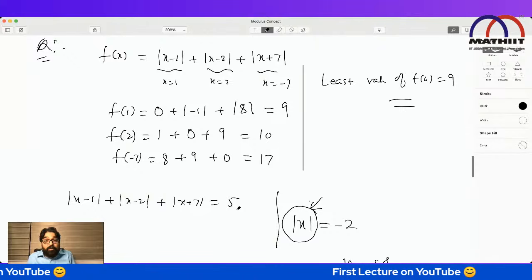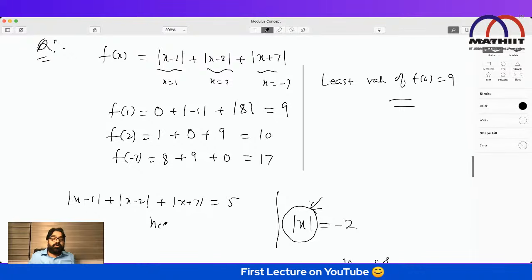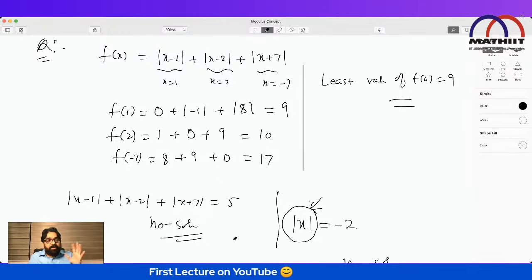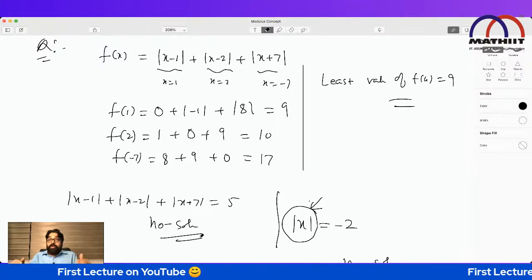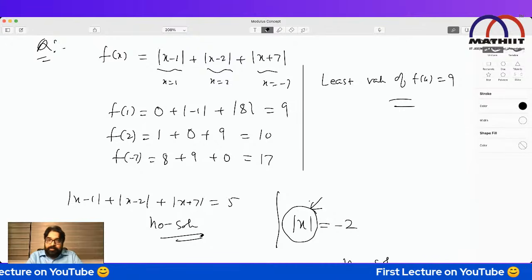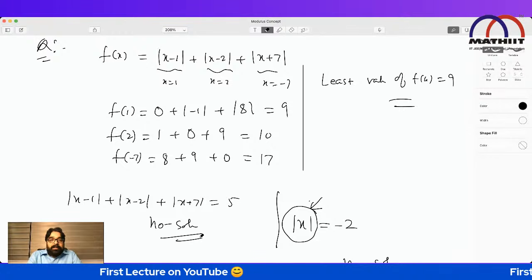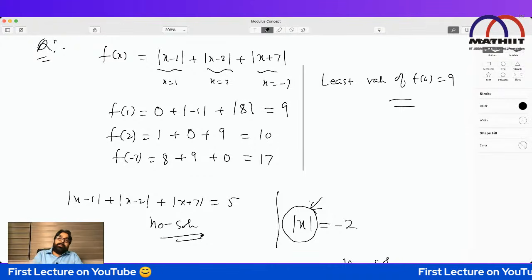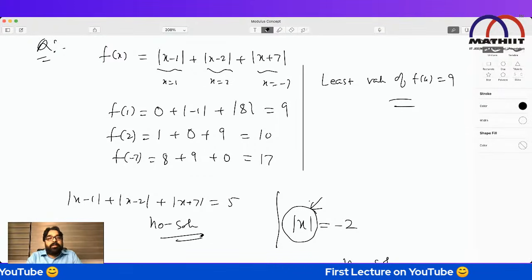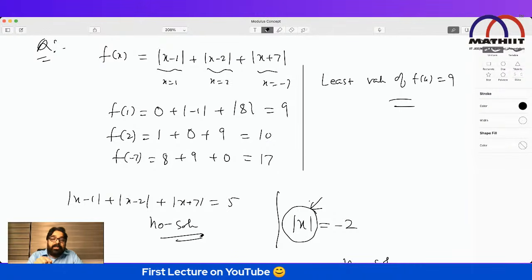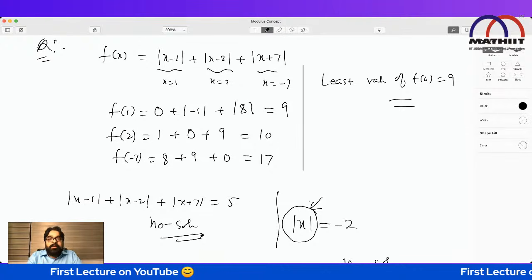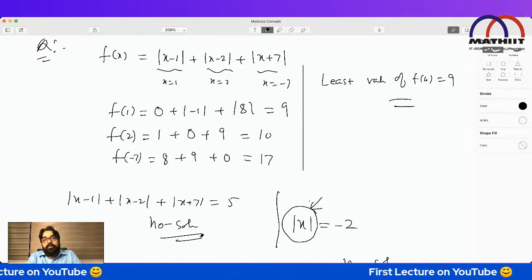And you are saying equal to 5. Impossible. No solution. I will not solve. When I have to solve, I will tell you a method how to solve it. Don't worry about that. First, we have to decide whether we should solve or not. It's not that a mathematics question comes and we simply jump in and solve it. That is not the way to do mathematics. First, decide, do we really need to solve? No, here we don't need to solve.